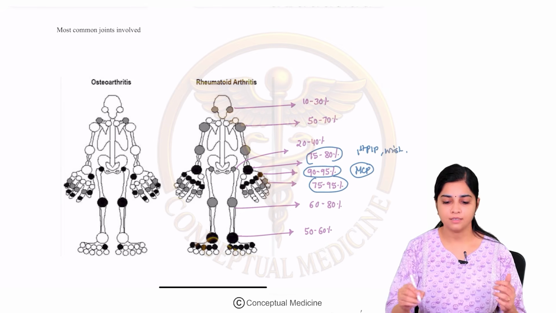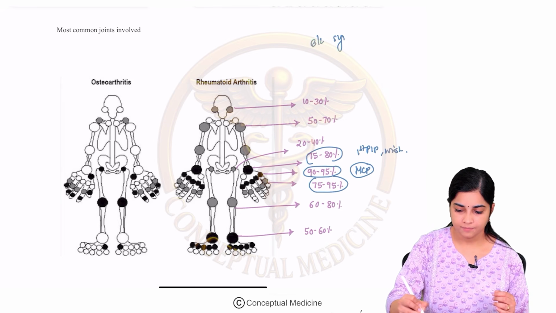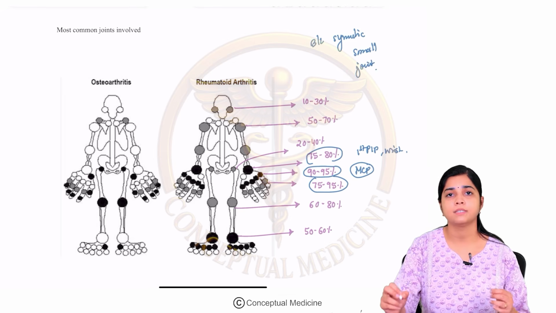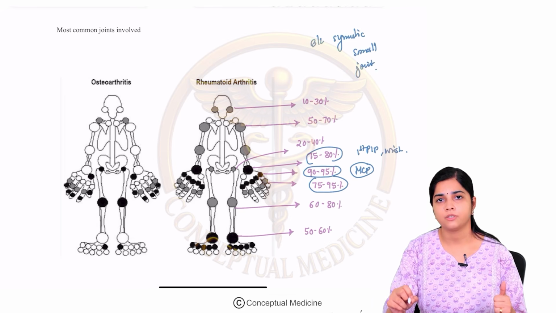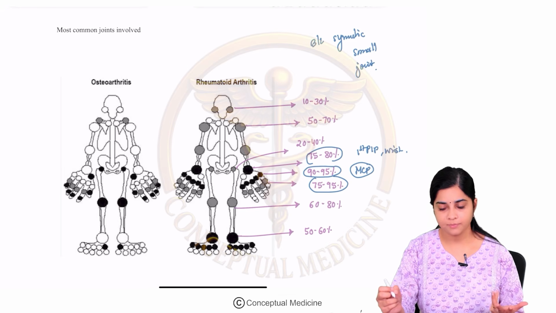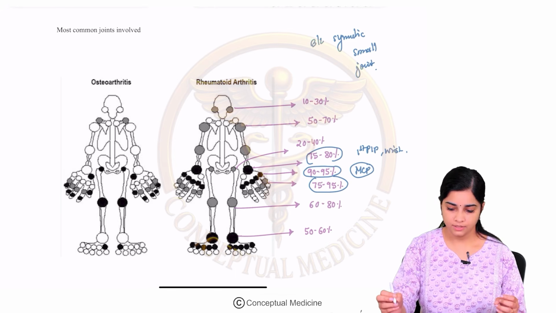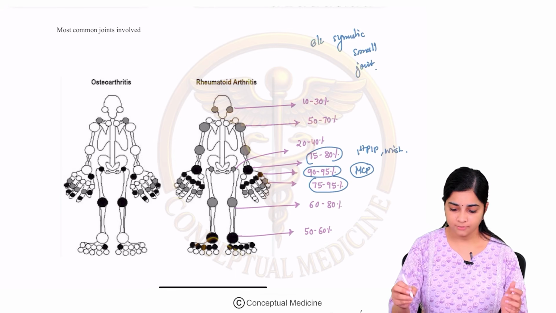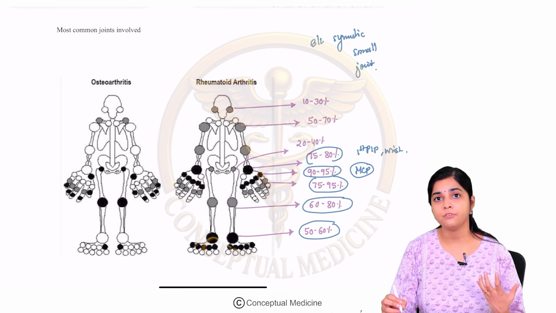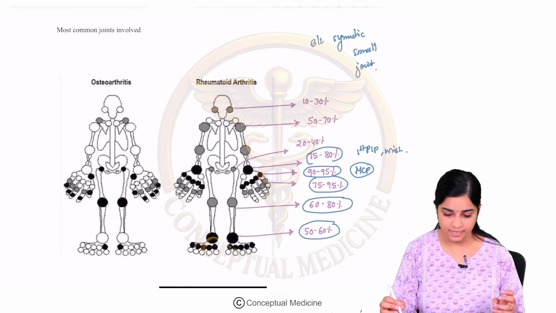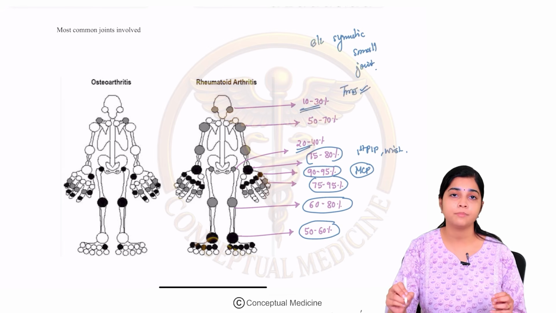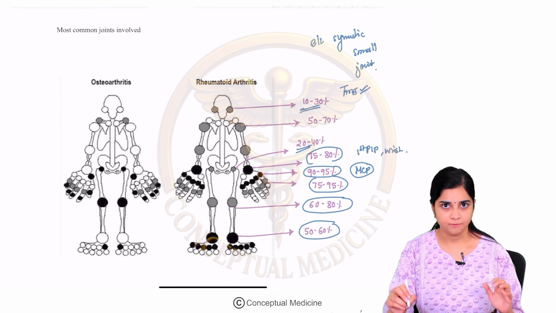This is a bilateral symmetric small joint arthritis, mainly involving the metacarpophalangeal joint, proximal interphalangeal joint and wrist joint. Though it is predominantly small joint involvement, 60 to 80% and 50 to 60% of the times you can find ankle and knee joint involvement. Sometimes pelvic involvement and temporomandibular joint involvement can be present, but this is comparatively rare.